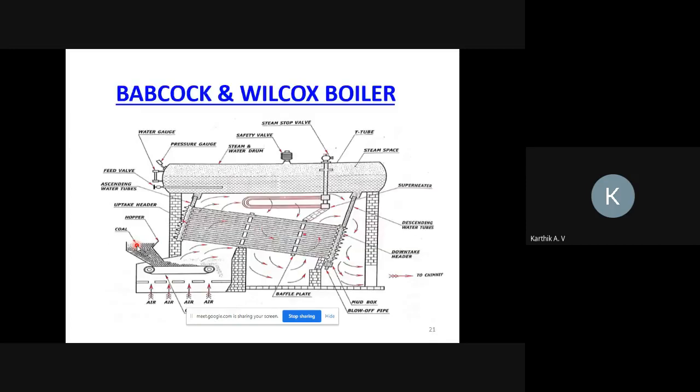Next, we'll discuss the Babcock and Wilcox boiler. Just see the sketch and tell me how many parts there are in this. You just count and tell me.